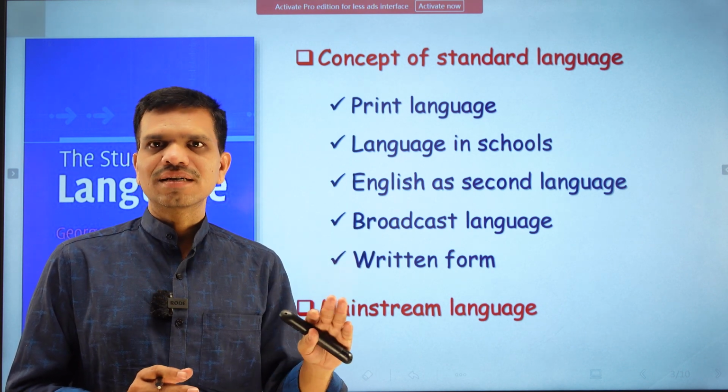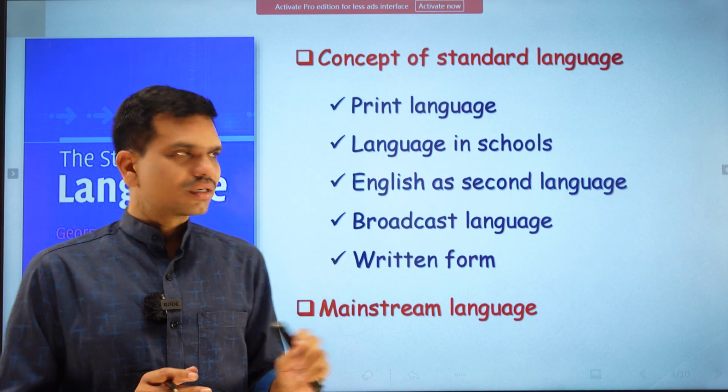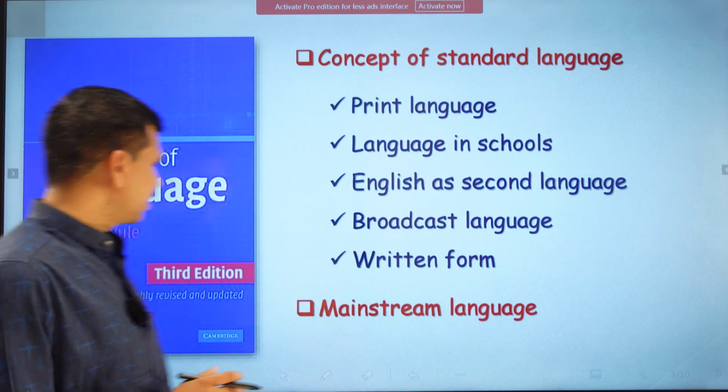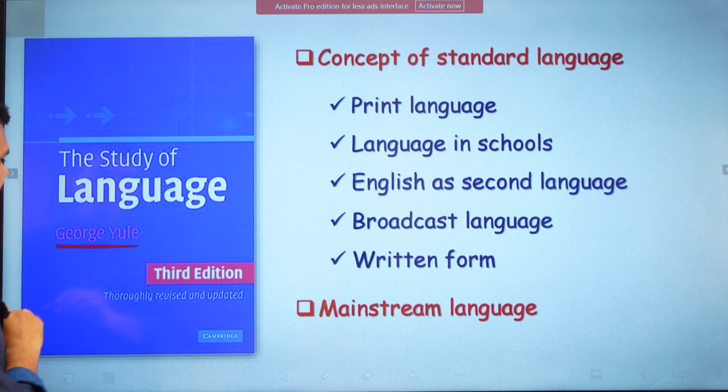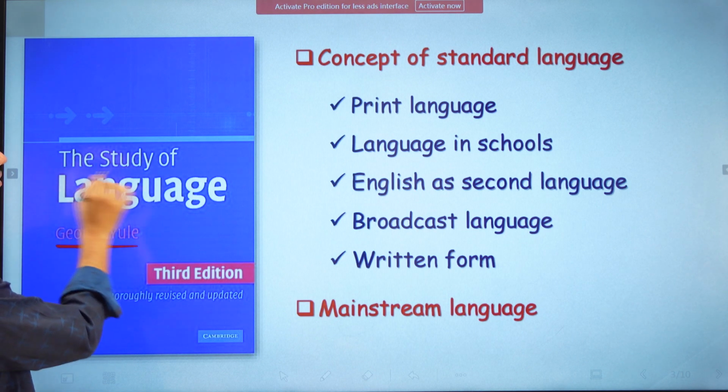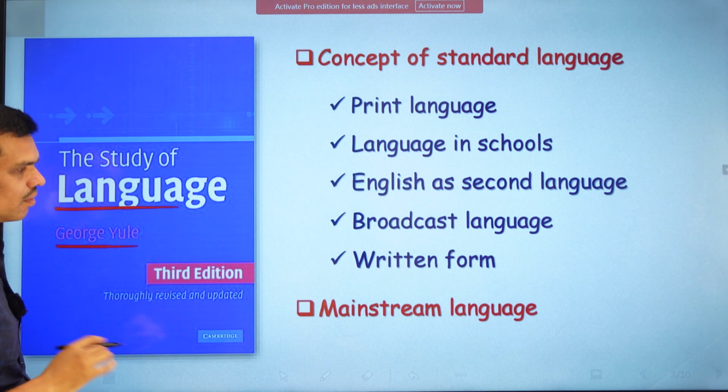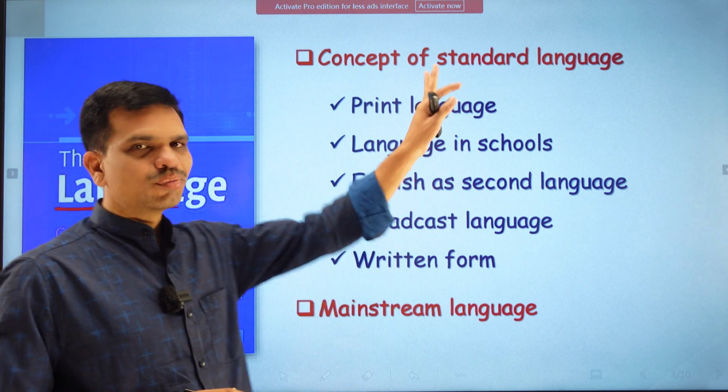There is no such standard language according to the scholars. Here this distinction is made by George Yule, and it appears in The Study of Language. Actually this is a very simple thing.